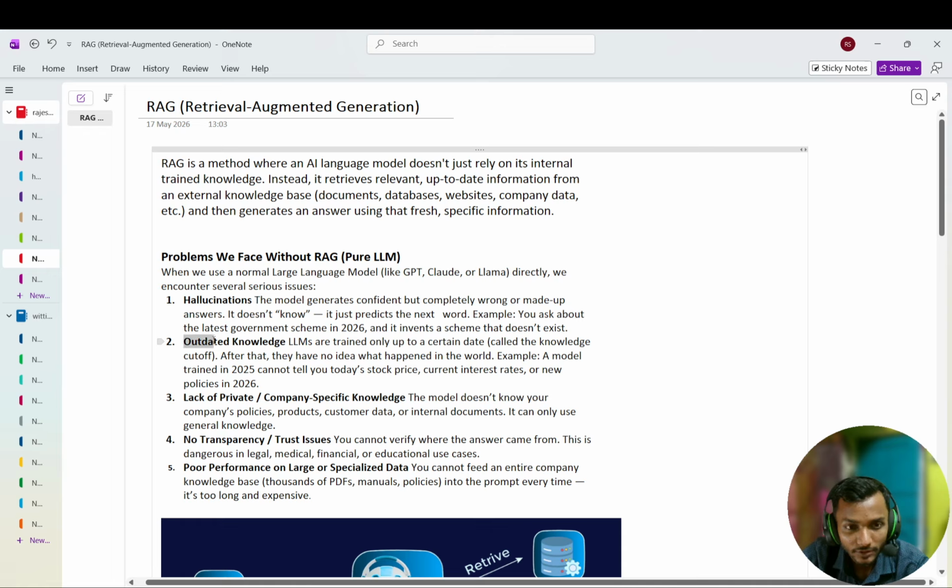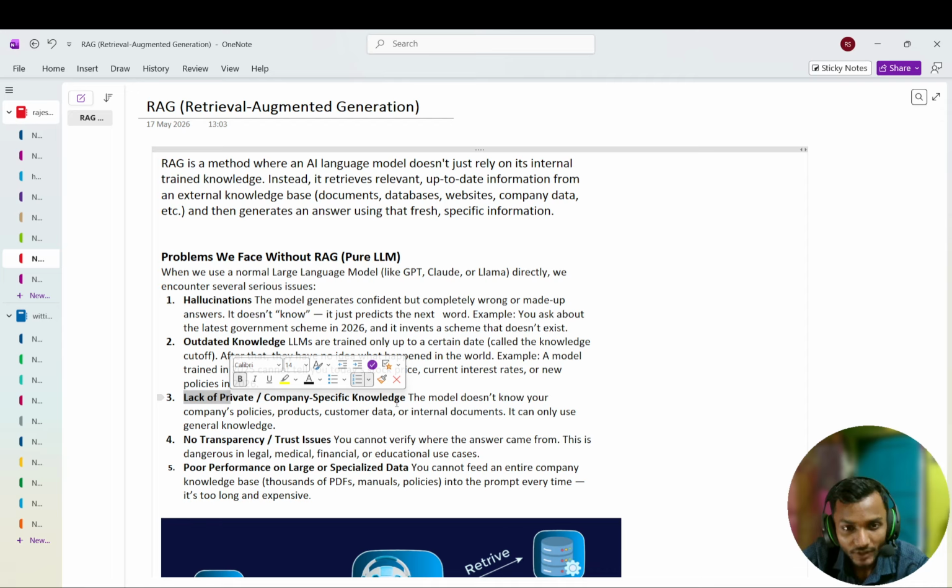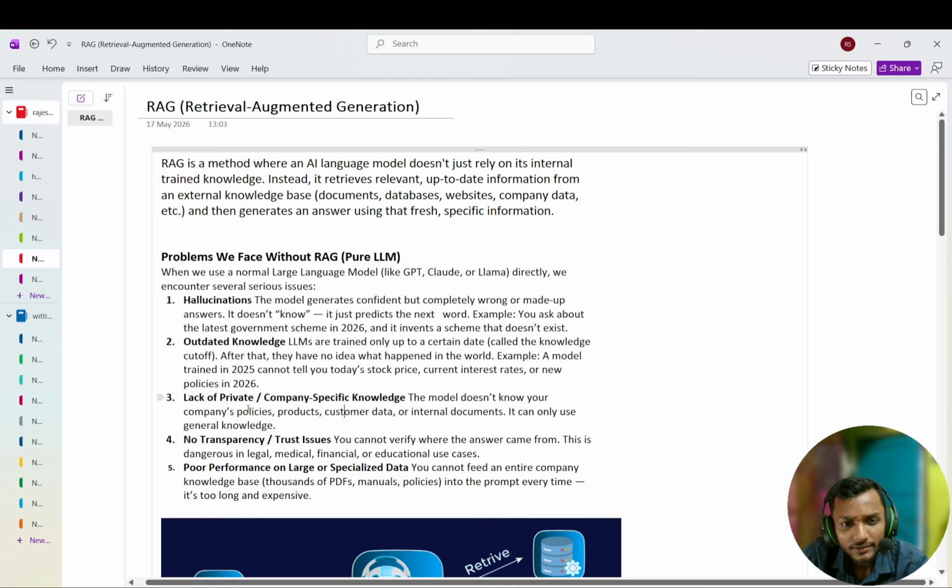It also solves the outdated knowledge problem, because if you use RAG, it can't give outdated knowledge, since the LLM has access to fetch the current data and give the answer. Next, lack of private or company-specific knowledge. If you are building a company-specific chatbot, you can feed all your company-specific knowledge into a database, and when you ask a question related to your company, it finds the answer from your database and gives the answer.